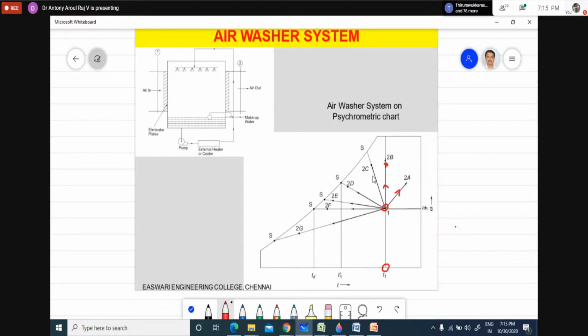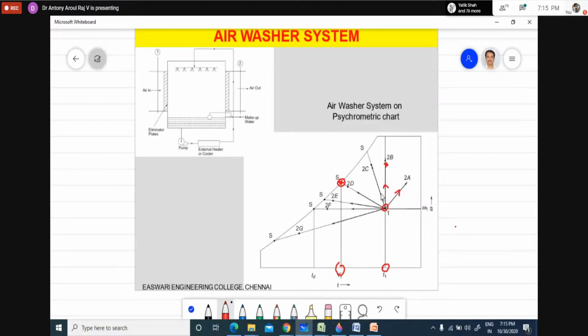Next we will take the next condition. This is the dry bulb temperature and this corresponding one is the wet bulb temperature. If I go along this line, this will be the wet bulb temperature, because I need these temperatures for reference.